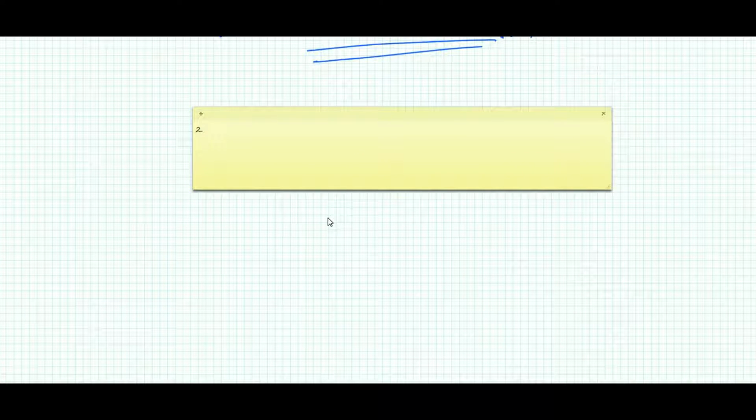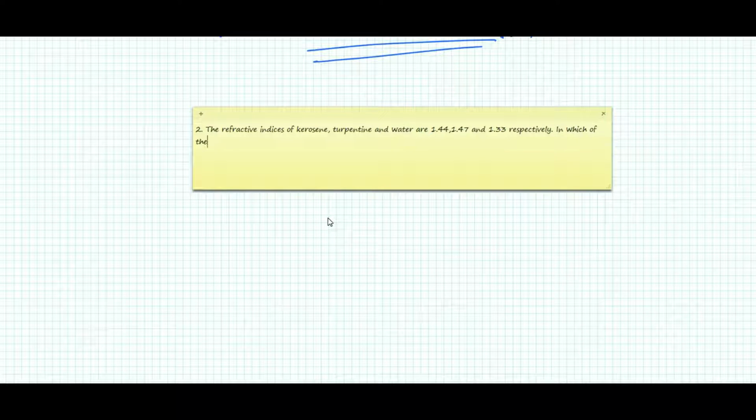The second sum is here I am writing. So there are three media: the first one is kerosene, then turpentine and water. These are the three cases.